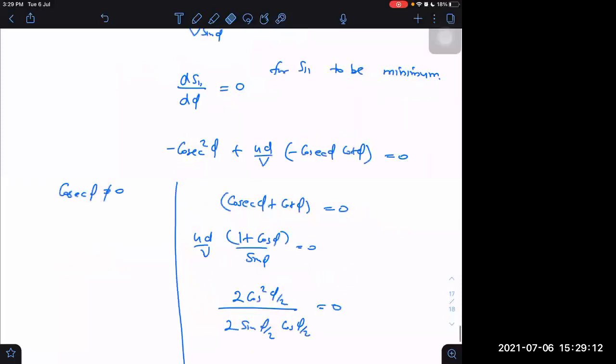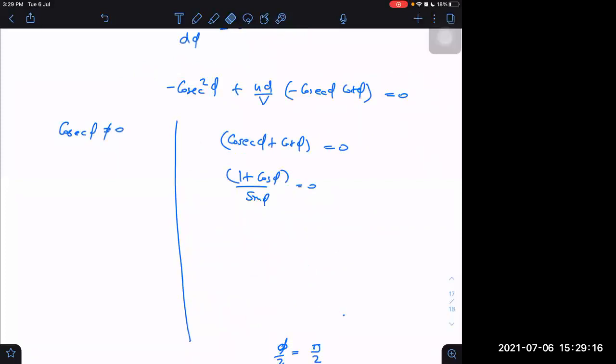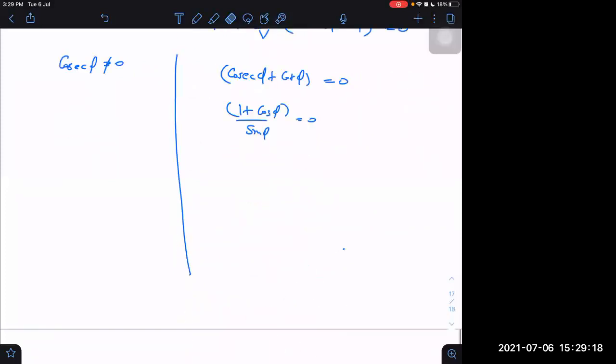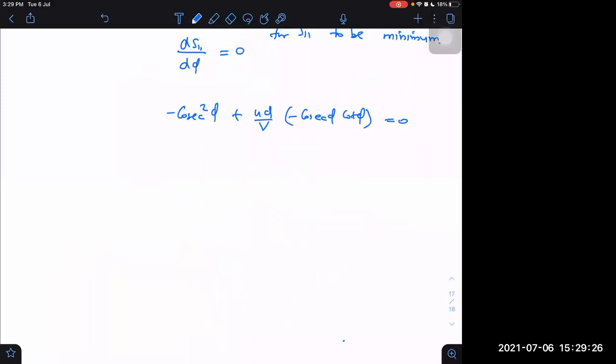This was wrong, that's why I was expecting a different answer. Then what should I write? Cosec phi gone away, and we are left with u d by v into cot phi is equal to minus cosec phi, I think.